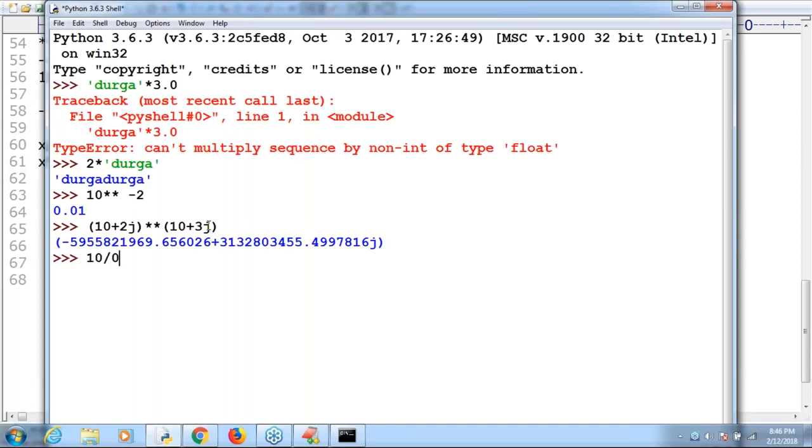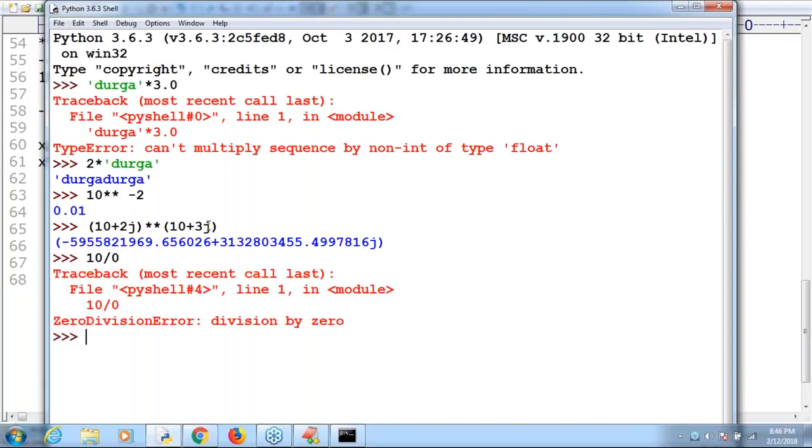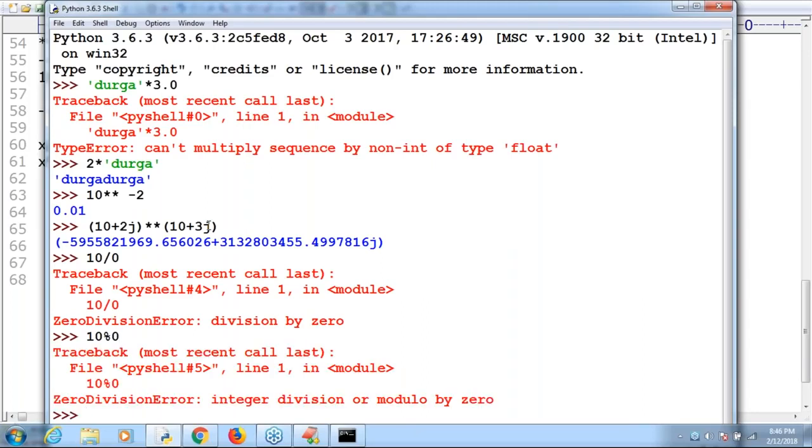10 by 0, what answer are we getting, sir? Zero division error, correct or not? 10 modulo 0, sir. First divide 10 with 0, and then what is the remainder? First divide 10 with 0 means zero division error by default you are going to get, sir.